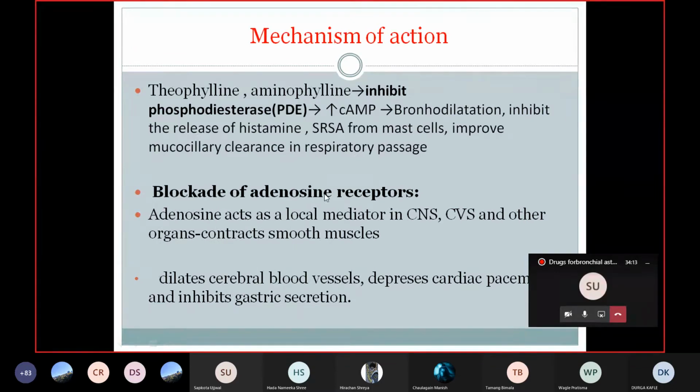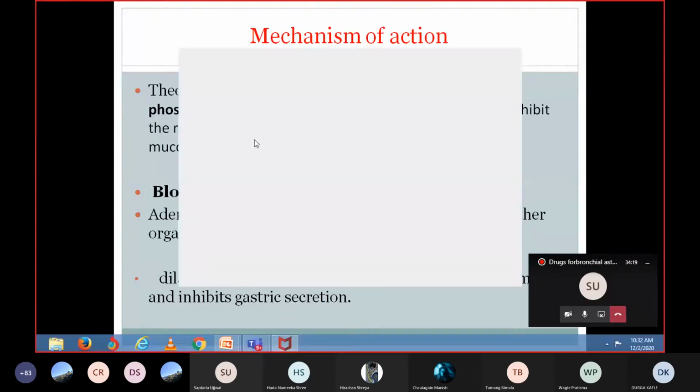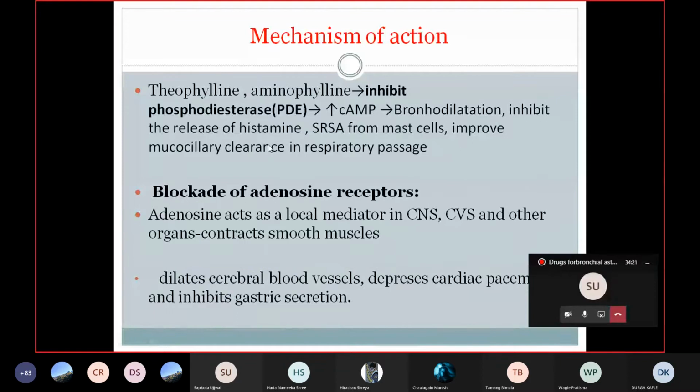This mechanism I have already discussed. Increasing the cyclic AMP causes bronchodilation, and inhibits the release of histamine and slow releasing substance of anaphylaxis from the mast cell. That is from the same mechanism, by increasing the cyclic AMP and by inhibiting the phosphodiesterase enzyme that is present in the mast cells and eosinophils, thereby improving the mucociliary clearance in the respiratory passage.